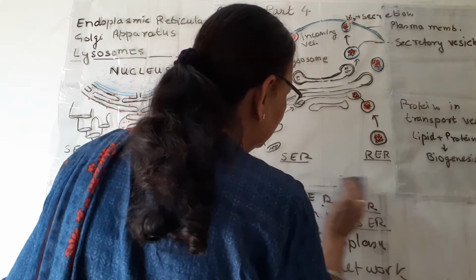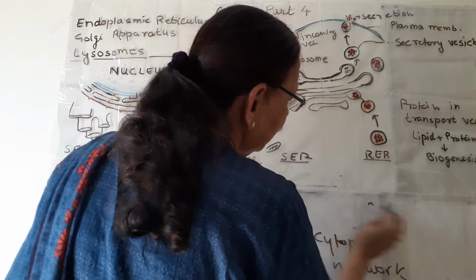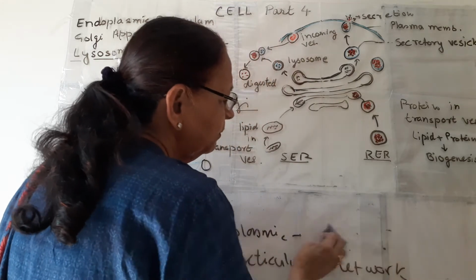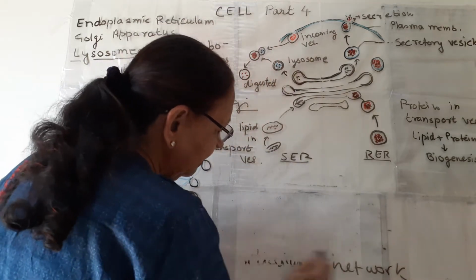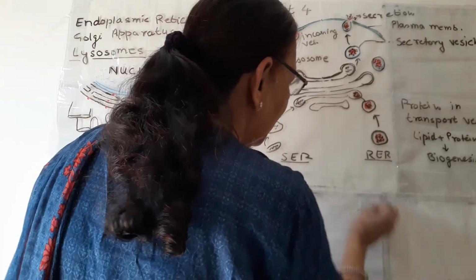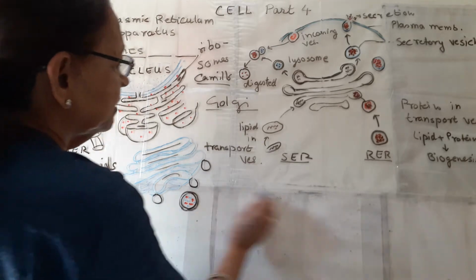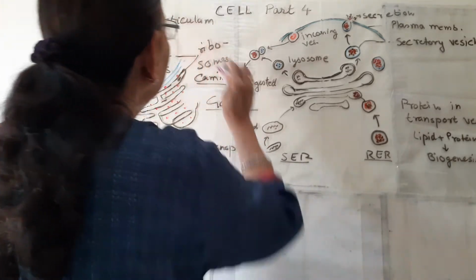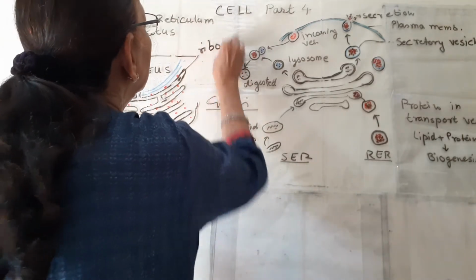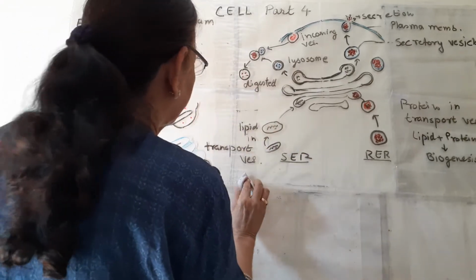Here, the correlation between endoplasmic reticulum, Golgi bodies and lysosomes is shown, how these three are related to each other. So, this diagram will show you the relation between these three.